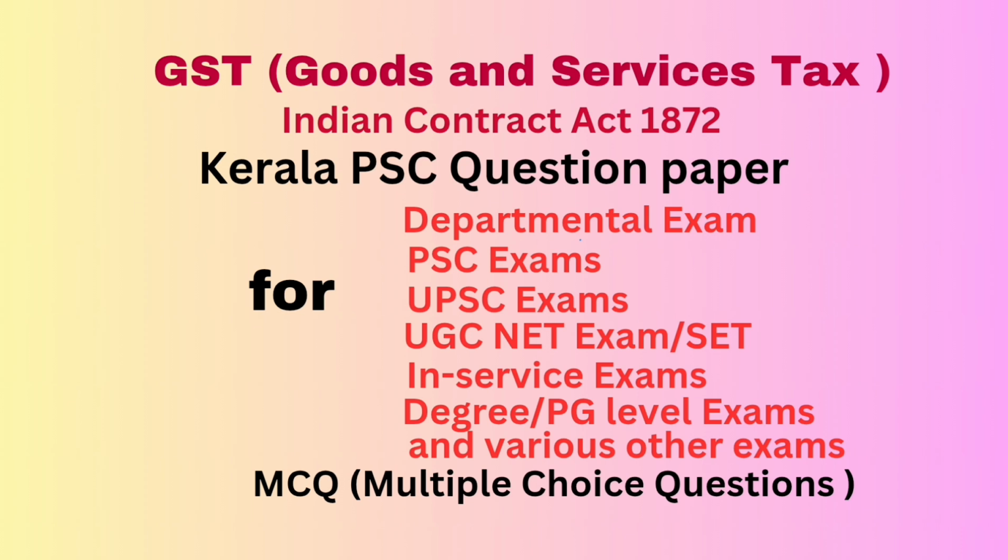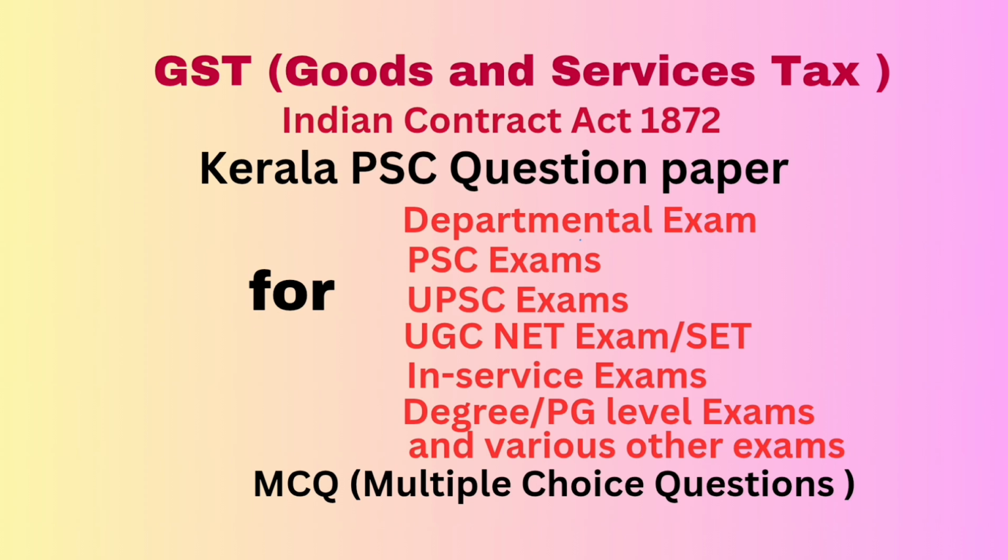Question number 84. A tax invoice should contain dash as per central GST rules. Option A, name and address of the supplier. Option B, name and address of the recipient. Option C, GSTN number of the supplier and recipient with HSN code of goods or services including value. Option D, all of the above. Correct answer, option D, all of the above.